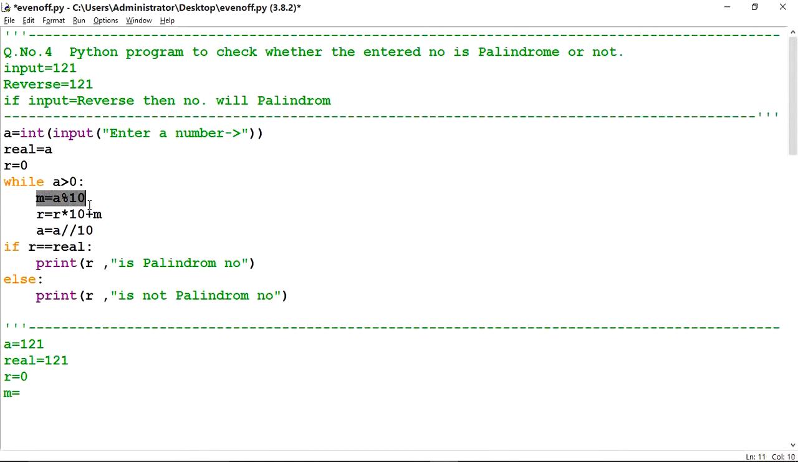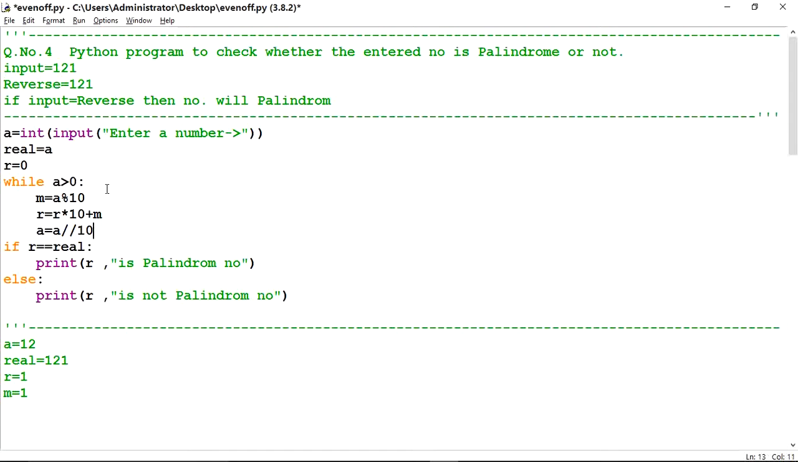M is equal to A mod 10. Value of A is entered 121, 121 mod 10, that is 1. 1 will store into M. Yes. R is equal to R into 10 plus M. This is for reverse. R is equal to R, 0 into 10, that is 0 plus M. M is 1, that is 1 will come into R. Now A is equal to A upon 10. So value of A is 121 divided by 10. So 12 will come. Here will come 12.